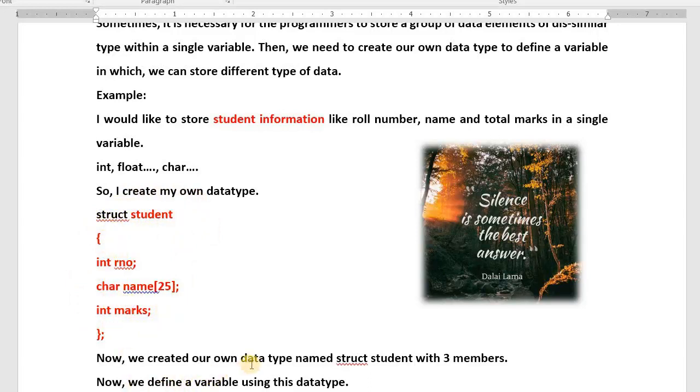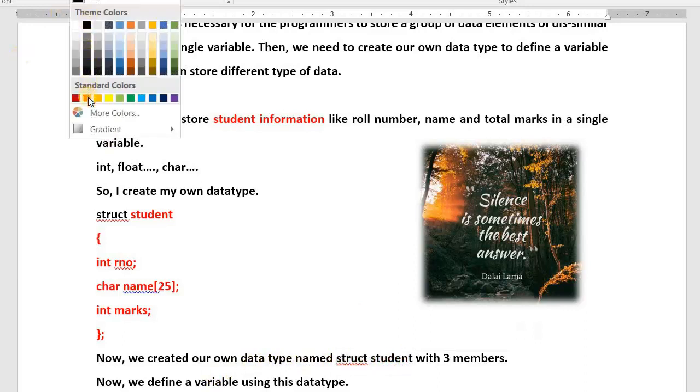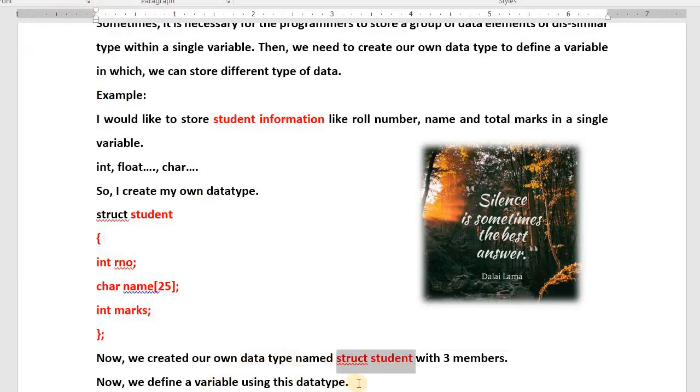Now we created our own data type named struct student. Struct student is the data type created by me. These are 2 words, but don't get confused. This is one data type, like int, float, char, double, void. This is one data type. This is created by me with how many members inside? 3 members. The first member name is roll number, second member name is name, third member name is marks.